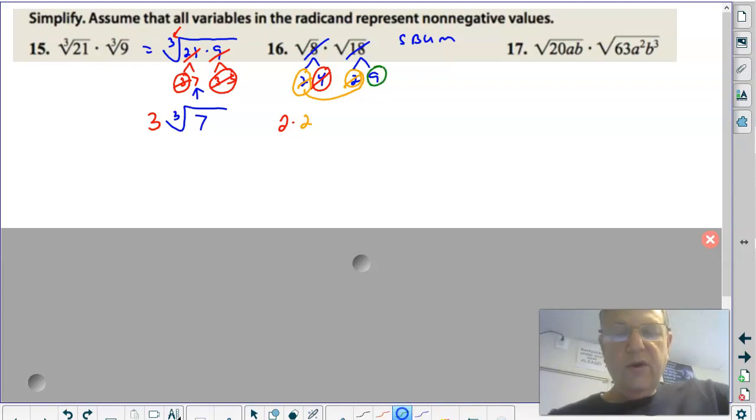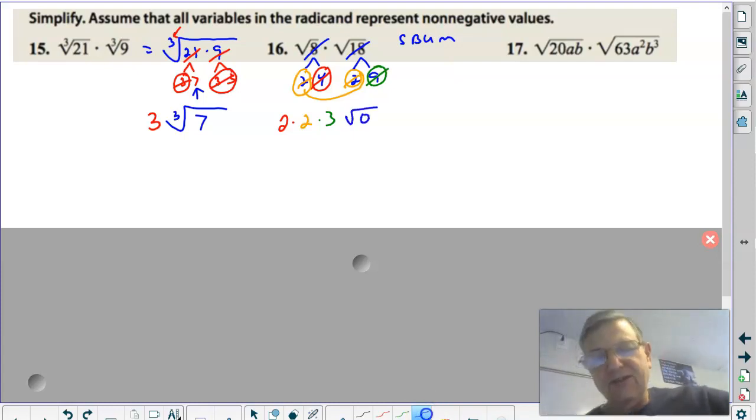Oh, and what's the square root of 9? I get a 3 out. Is there anything left in? Well, look, you could write the square root of 0, but guess what the square root of 0 is? 0. It's just gone. It's not there. Square root of 0 is 0, and then everything would be gone.